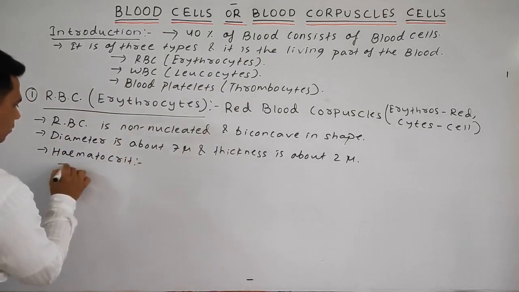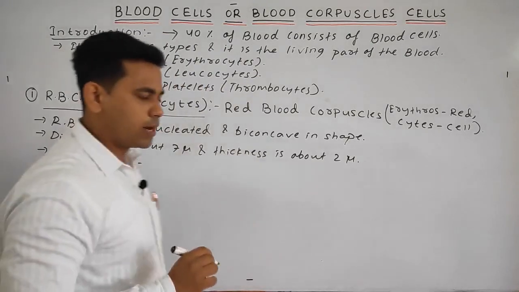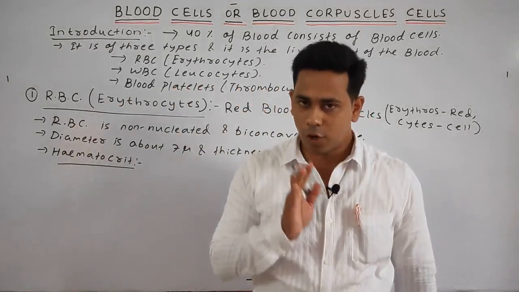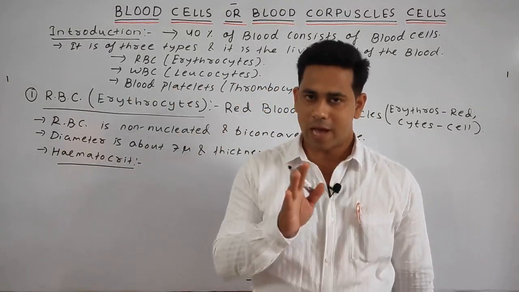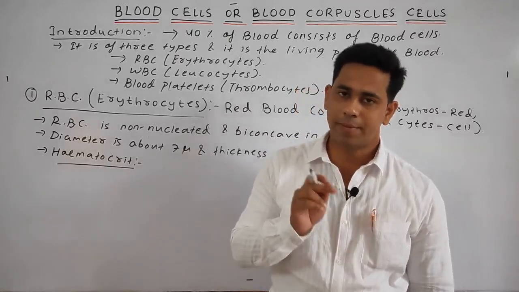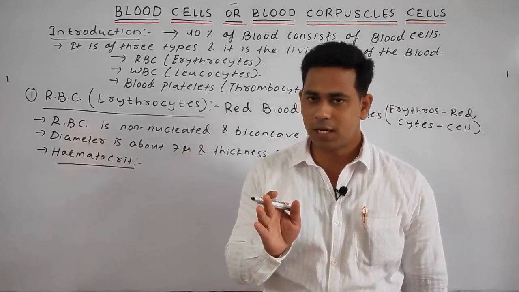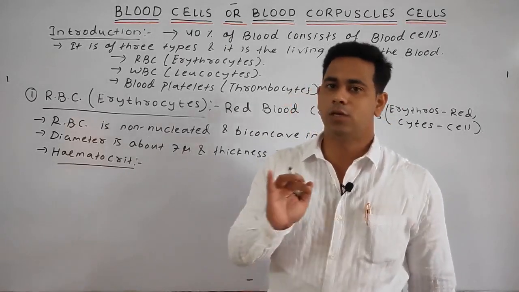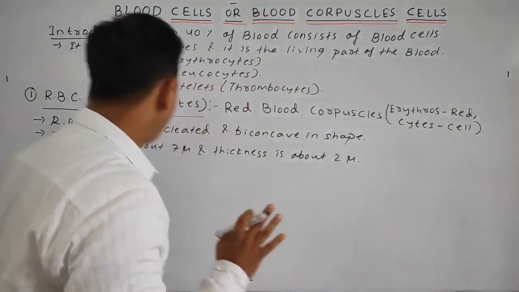Hematocrit means what? Once more I am telling you, don't be confused. It is the volume of the RBC present inside the blood that is known as hematocrit, and the percentage is around 15 to 40% of the blood consisting of RBC. Okay, students, clear?